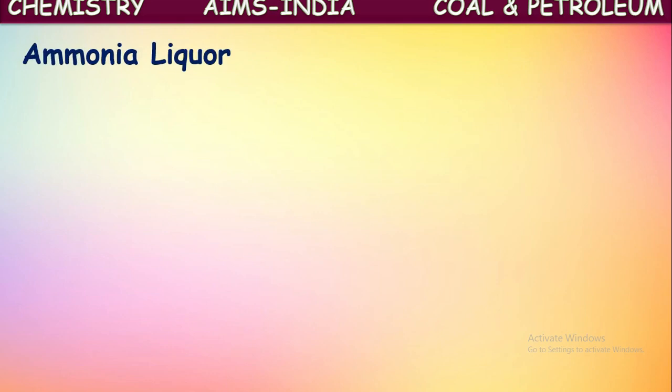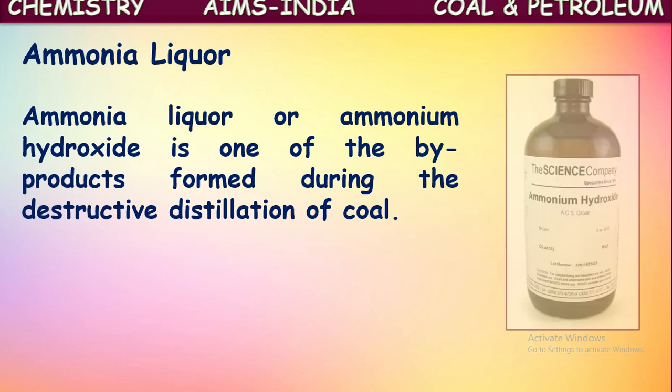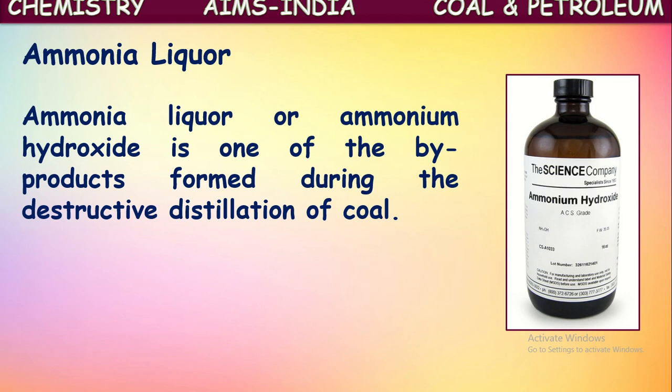The another product produced in the destructive distillation of coal is ammonia liquor. Ammonia liquor or ammonium hydroxide. Actually, ammonia liquor means the solution of ammonia. Ammonia means we know NH3. The solution of ammonia is called ammonia liquor. When ammonia dissolves into water, it forms ammonium hydroxide. This is called ammonia liquor commonly. So this ammonia liquor is one of the byproducts formed during the destructive distillation of coal.